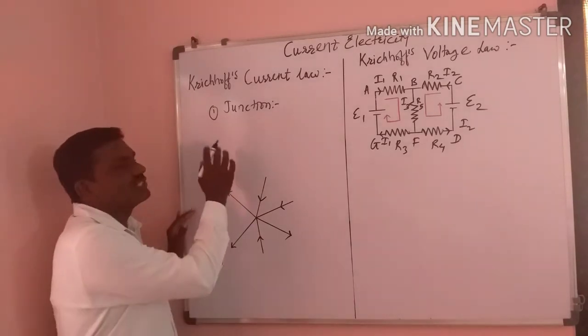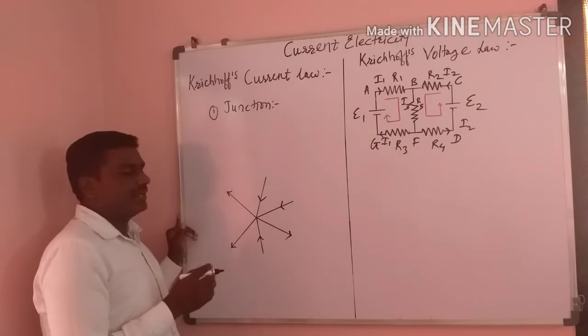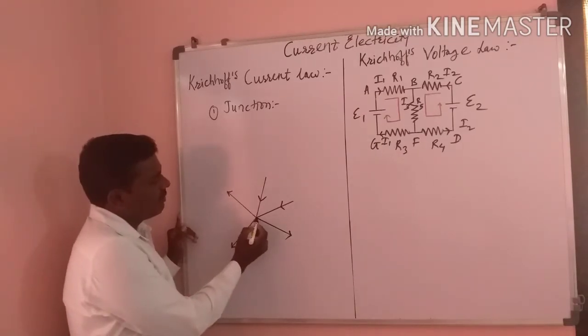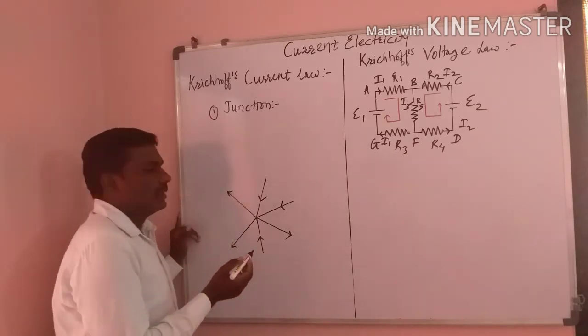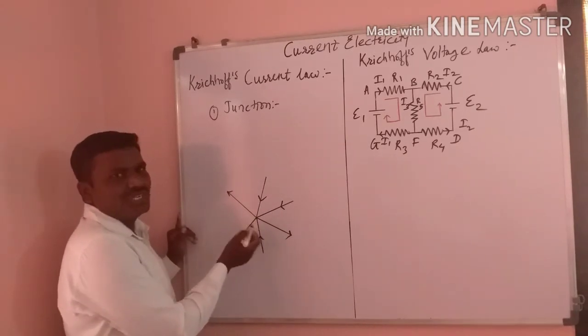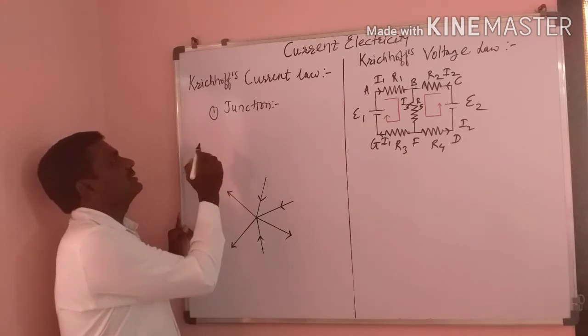What is a junction? A junction is nothing but any point. Suppose we consider this point at which two or more conductors are joined together, then it is called a junction.